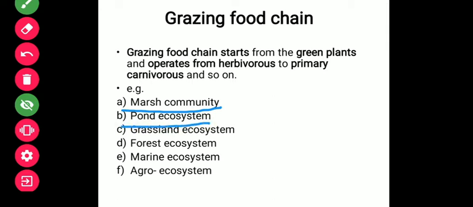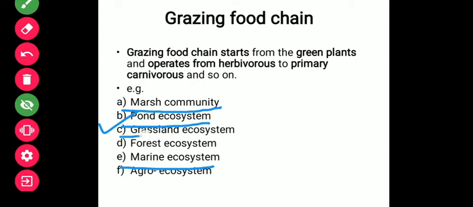It is a freshwater ecosystem. Ponds and lakes are water bodies. In the aquatic ecosystem there is the marine water ecosystem and then freshwater. When we say marine, it means a high concentration of salt is present, like sea and oceans. But when we talk about ponds and lakes, it is a freshwater ecosystem where specific organisms survive.